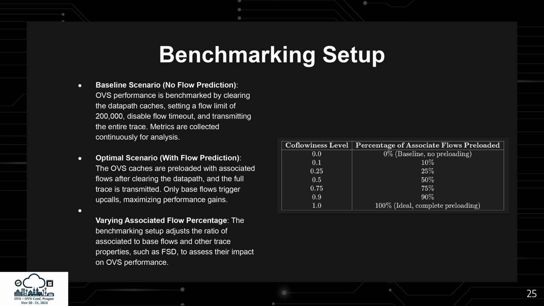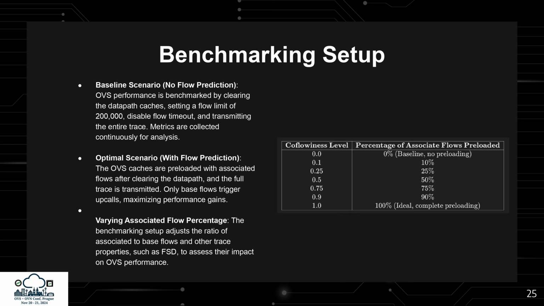Now, let's dive into the benchmarking setup used to evaluate OVS performance. In the baseline scenario without flow prediction, we clear the datapath caches, set a flow limit of 200,000, and transmit the entire trace, collecting metrics continuously for analysis. In the optimal scenario, with flow prediction, the caches are preloaded with associated flows, and only base flows trigger upcalls,